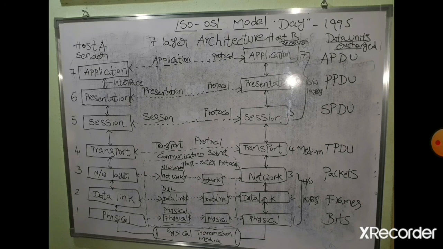Like that, the 7 layers at the sender side communicate with the 7 layers at the receiver side by using 7 different protocols.